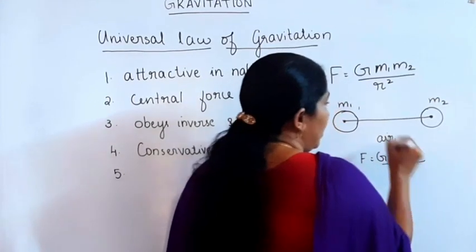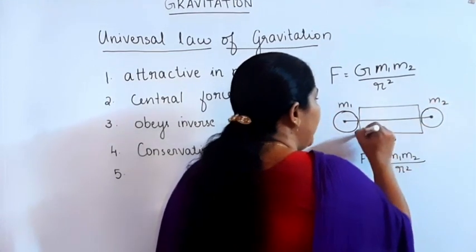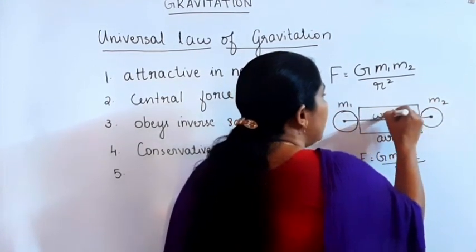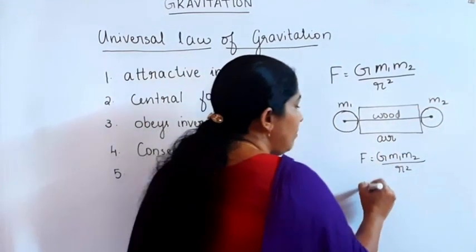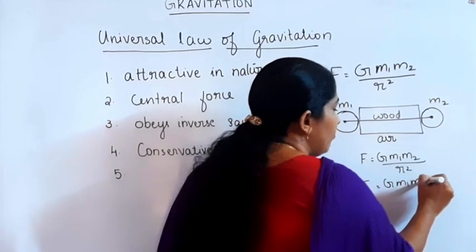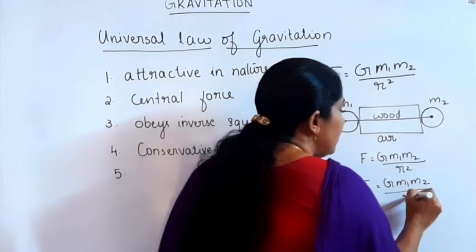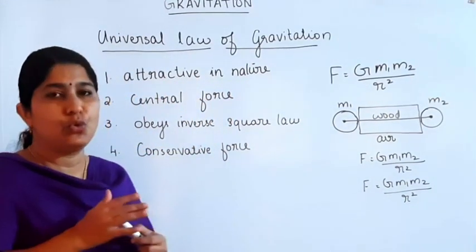If there is wood between the two bodies, then the force between these two masses remains the same, equal to G into M1 M2 divided by R square. From this we can say that it is independent of the medium in between the two bodies.